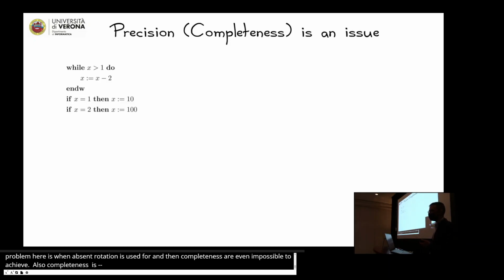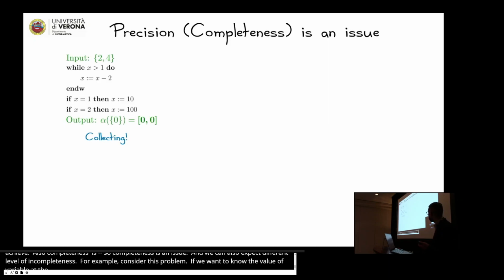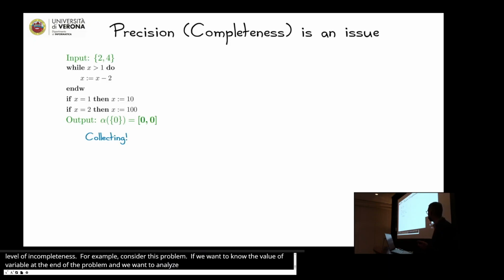And we can also expect different levels of incompleteness. For example, consider this program. If we want to know the value of variable x at the end of the program, and we want to analyze it in the interval abstract domain, then if we perform the collecting semantics, we get the expected result with the interval with one element.